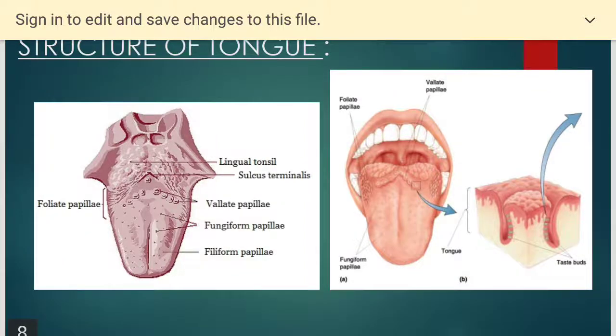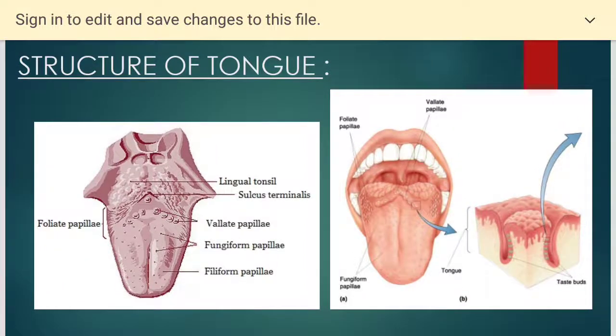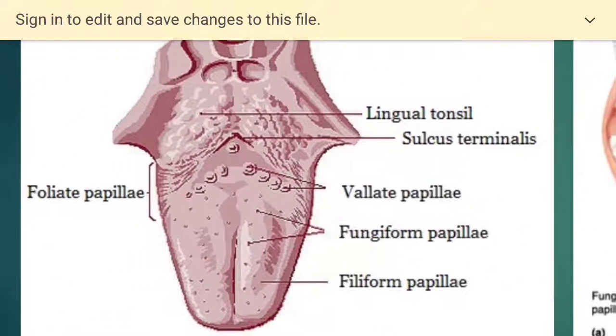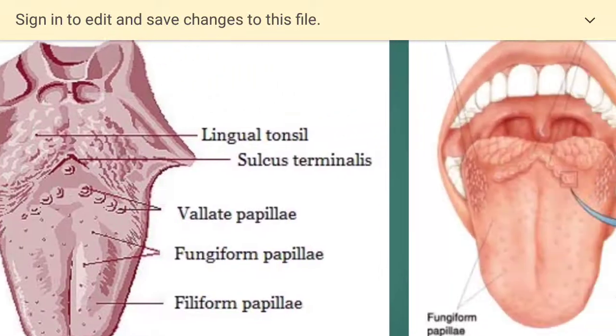Now let us see the structure of the tongue. What can you observe here? Foliate papillae, yes. Vallate papillae, fungiform papillae and filiform papillae. This question can be asked in the exam: draw the structure of the tongue showing the papillae and the taste buds.